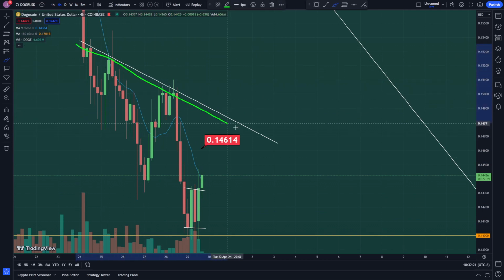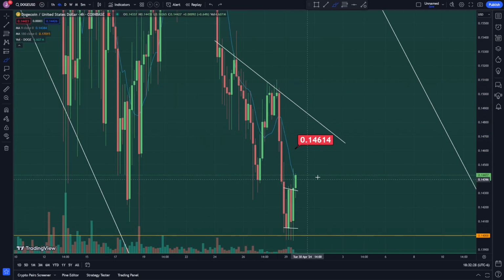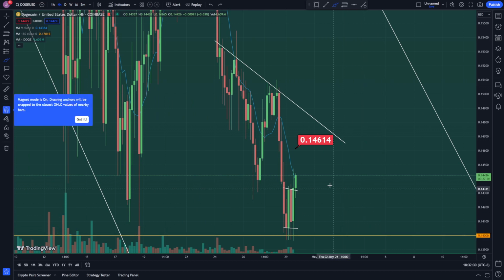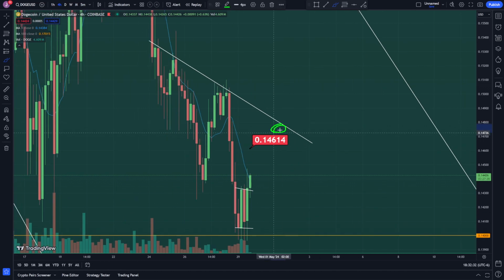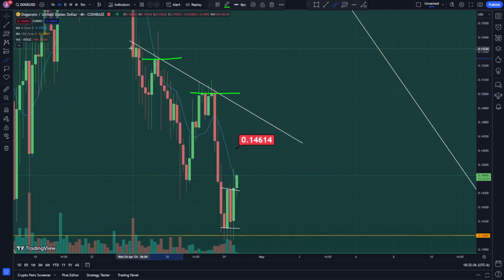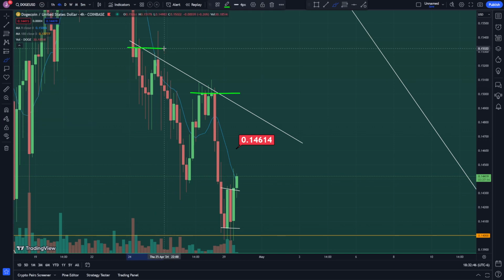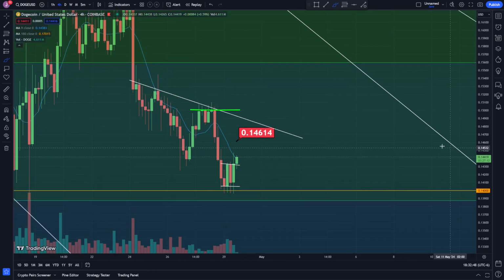giving me a trend line going to the downside. I think if we come up to this level, this might give us some trouble, and we might have to come back down and maybe retest this one, or I'm not really sure. It's possible that we break through it as well. If we broke through it, I'd be looking at these previous highs over here, maybe this one. This next one is sitting at 0.15, pretty much exactly around 15 cents, and then 0.1532 is the other one going to the upside.